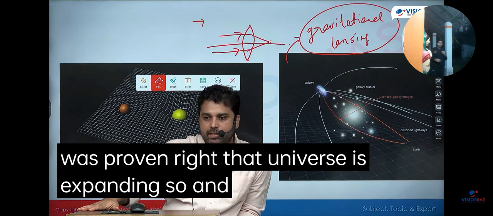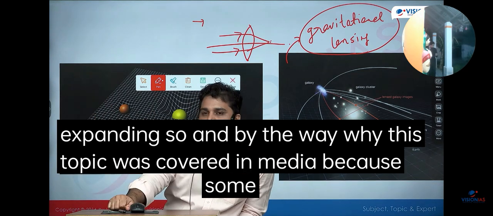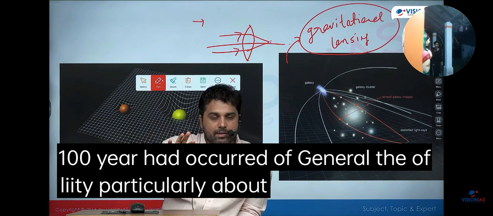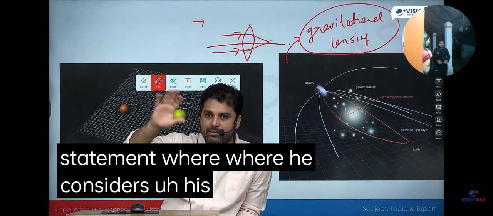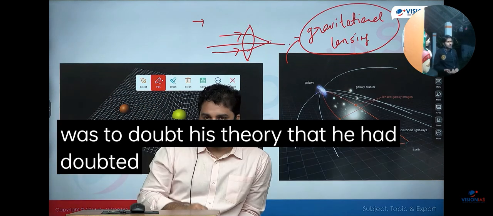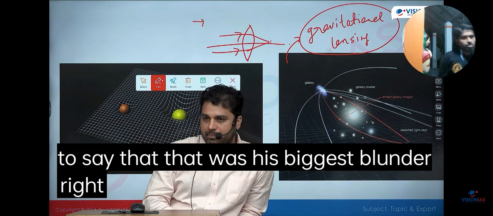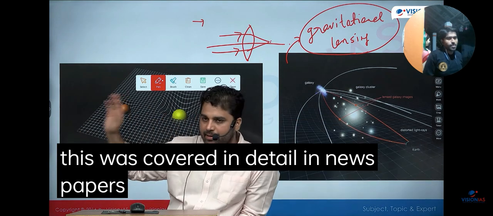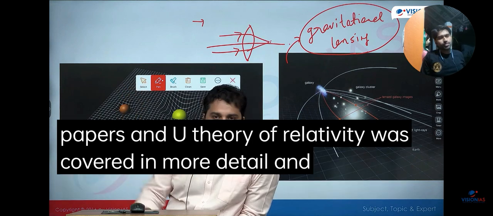That the universe is expanding. So, and by the way, why was this topic covered in media? Because some 100 years had passed since the general theory of relativity, particularly about the Einstein statement where he considers his life's biggest blunder was to doubt his theory, that he had doubted his theory, and then he goes on to say that that was his biggest blunder. Right. So in any case, that is why this was covered in detail in newspapers, and theory of relativity was covered in more detail, and UPSC made a question on it.